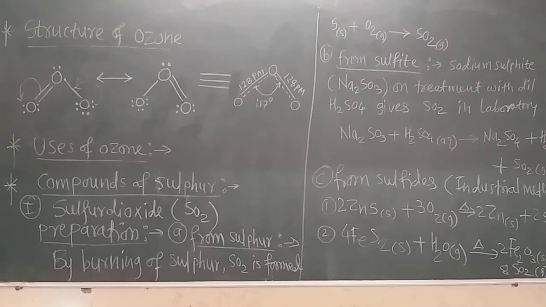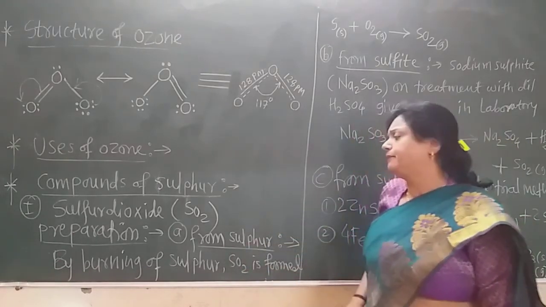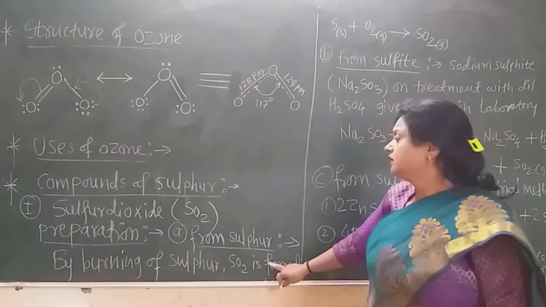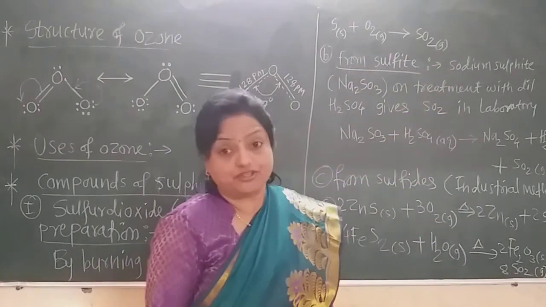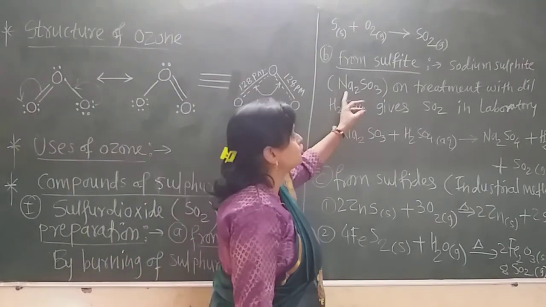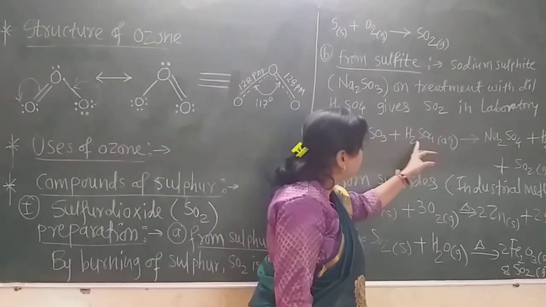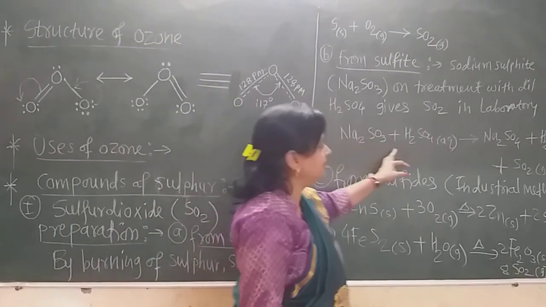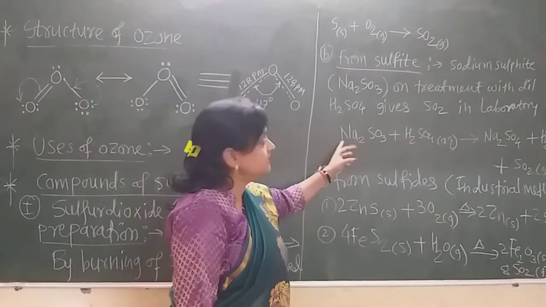Now let us see the compounds of sulfur. First, sulfur dioxide, SO2. First see the preparation of sulfur dioxide from sulfur alone. By burning, sulfur is converted into sulfur dioxide. Now we are seeing the preparation methods of sulfur dioxide. The second method is from sulfite, that is sodium sulfite, Na2SO3. On reaction with sulfuric acid, Na2SO3 is converted into Na2SO4 and SO2 gas is prepared. This is the second method.